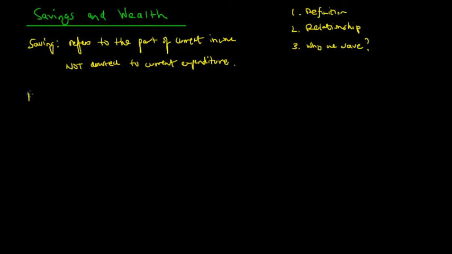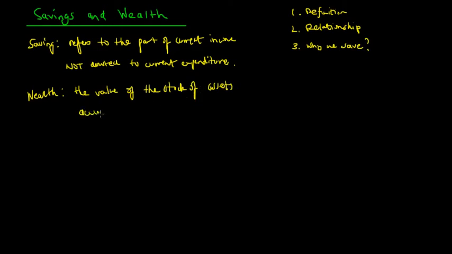Secondly, we have wealth. Wealth is very similar to income, except that it is a stock variable, so it can be measured at a certain point in time. What wealth is, is the value of the stock of assets accumulated from saving.